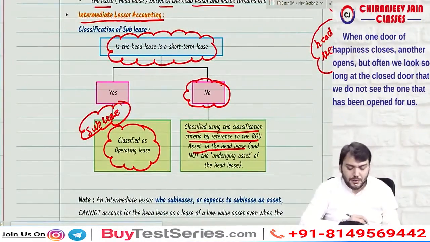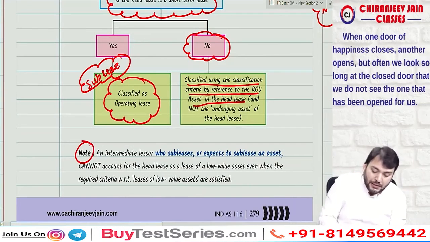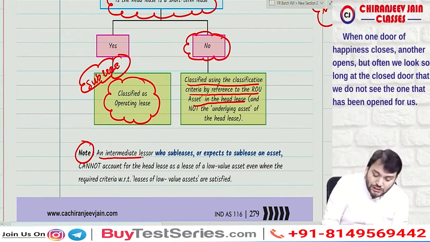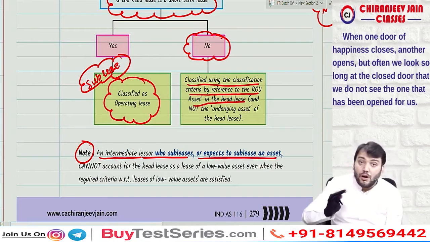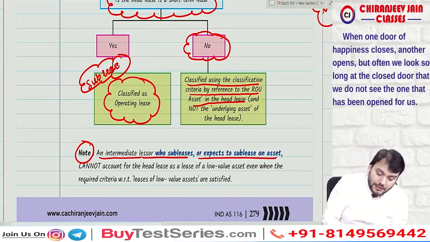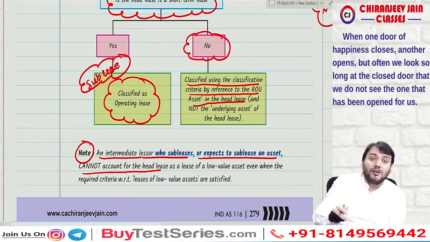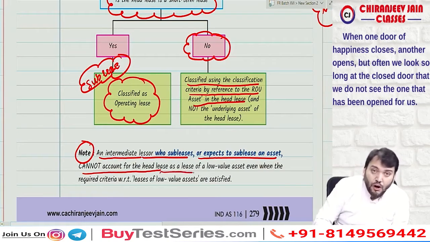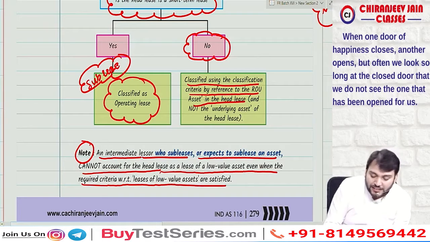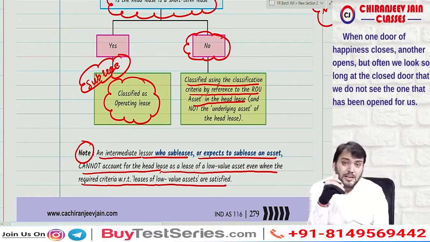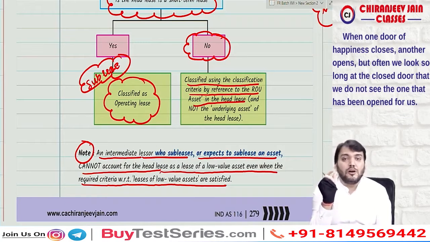Understood? Yes sir. Then one note has been given: an intermediate lessor who subleases or expects to sublease an asset cannot account for the head lease as a lease of low value asset, even when the required criteria with respect to lease of low value asset are satisfied. Means if the lessee is expecting to sublease any asset, then they cannot classify the head lease as the lease of low value asset.